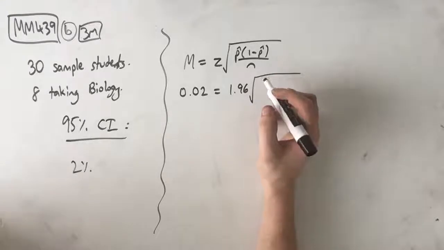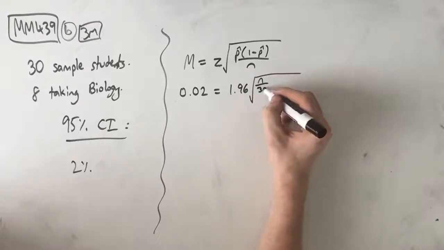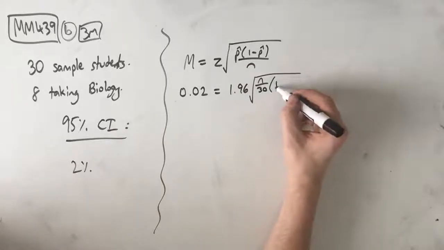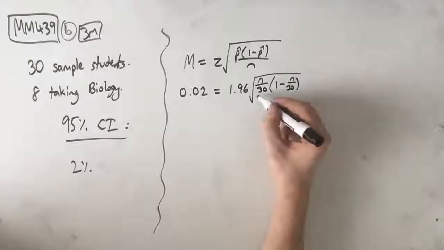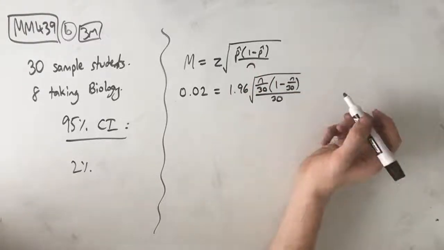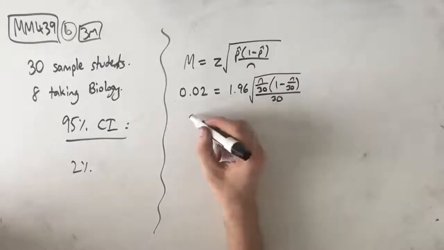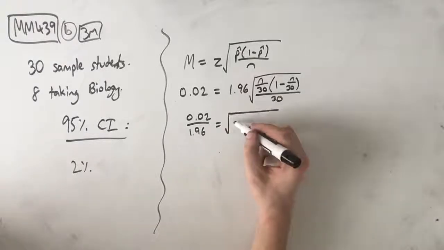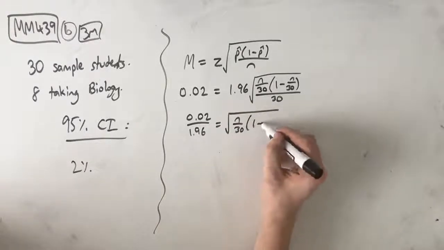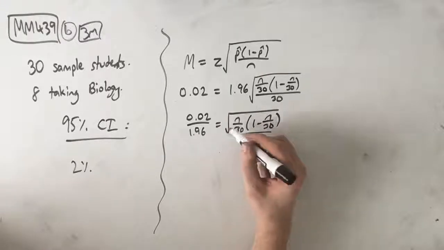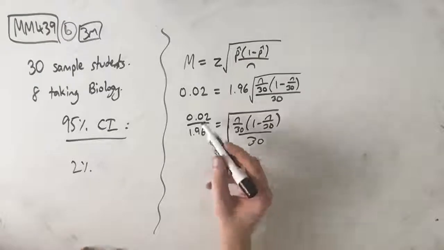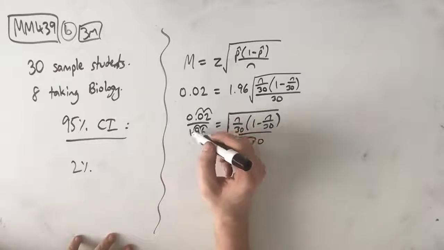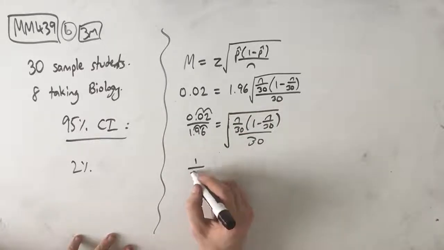Which means that the proportion of students who take it is going to be n on 30, right? Because there are still 30 sampled students, and n of them take maths methods. So we get n on 30, 1 minus n on 30, over our total sample size, which again is 30. Now we can divide both sides by 1.96 to get 0.02 over 1.96, which equals the square root of n over 30, 1 minus n over 30, over 30. Now I'm going to change this into a regular fraction, so we can move the decimal place over twice to get 2 over 196, which is the same as 1 over 98.